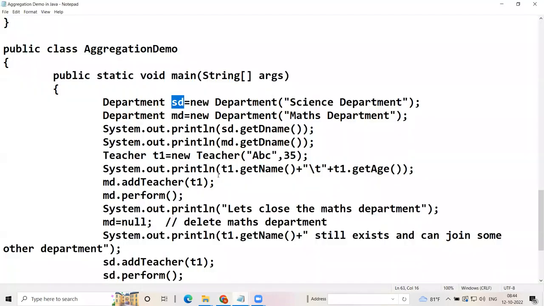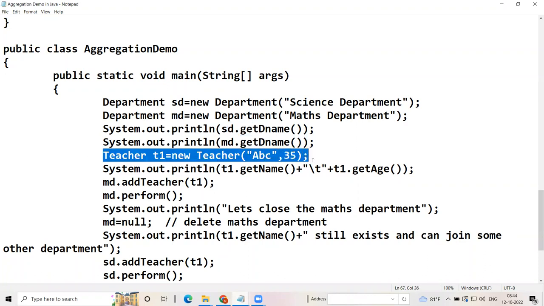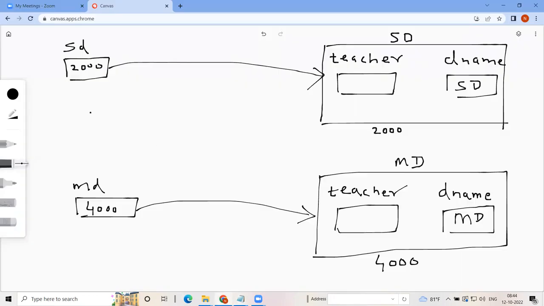Thereafter, we just print sd.getName, md.getName. Now we are creating teacher over here. Teacher t1 is equal to new Teacher("ABC", 35). So a new teacher class object, which has got ABC and 35.